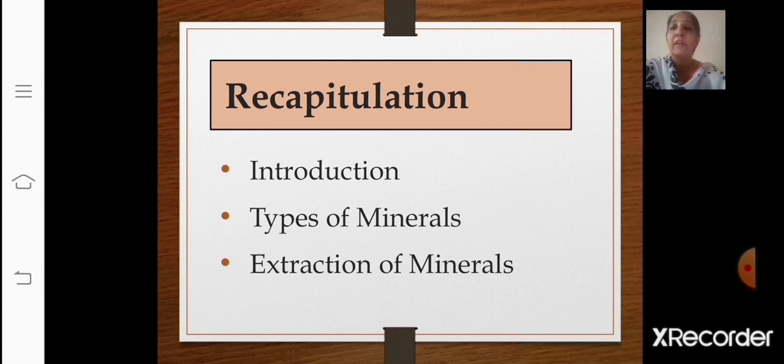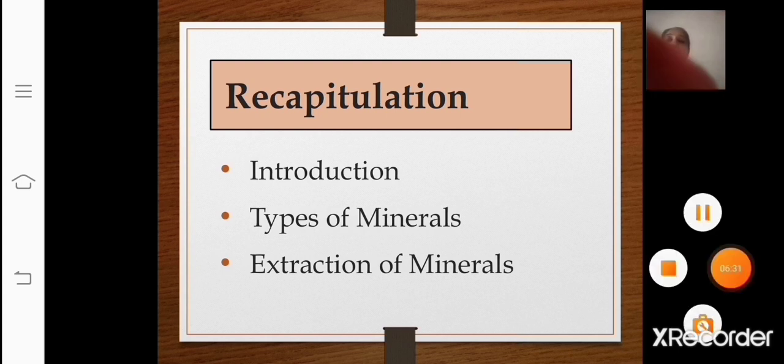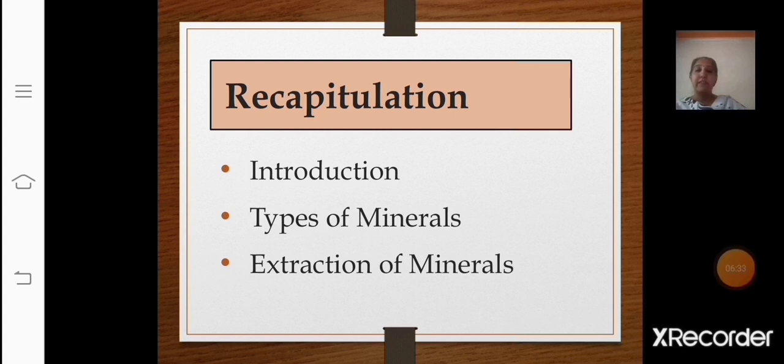Let's have a quick recap. We saw the introduction, where we learnt about the meaning of minerals, correct? I gave you the example of Kiri and Sukant, who were discussing the coal mines in Dhanbad, right? They saw the place was dusty and black due to the coal mining, correct? And even rocks have minerals that are scattered throughout the earth's rocky crust. This is what we have seen.